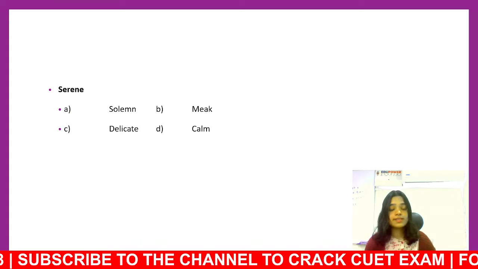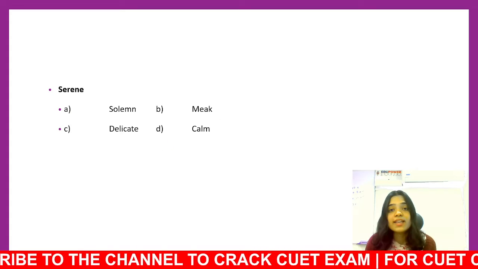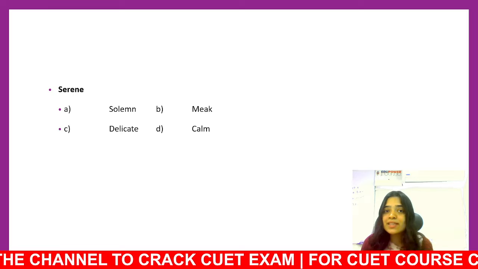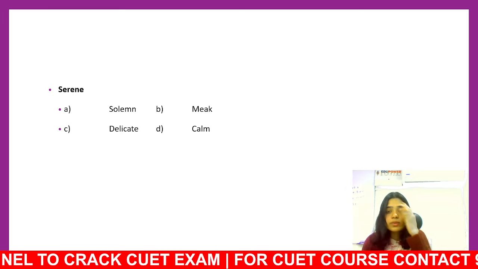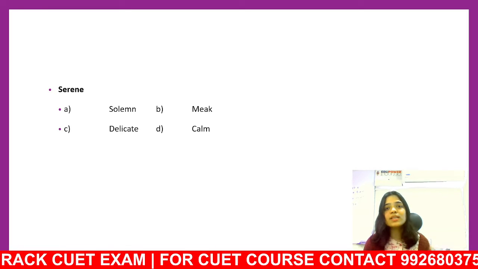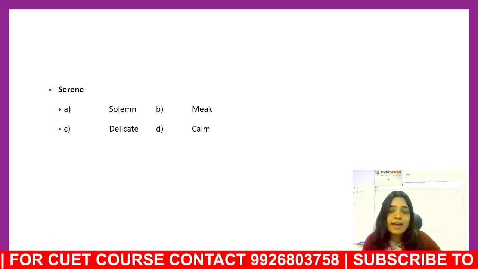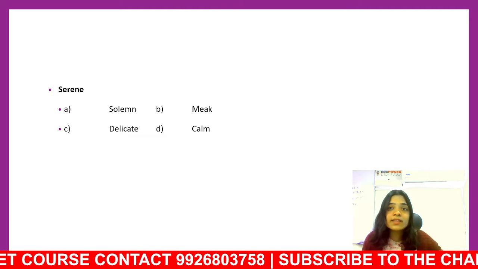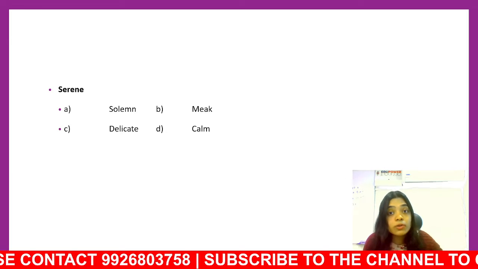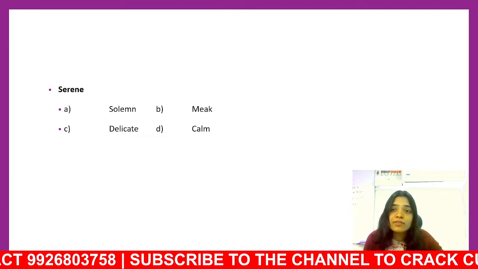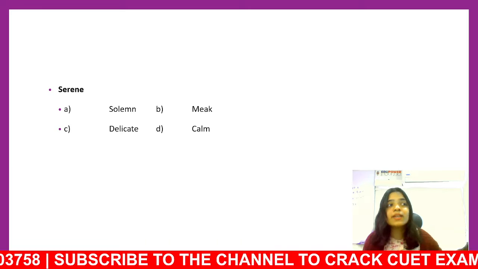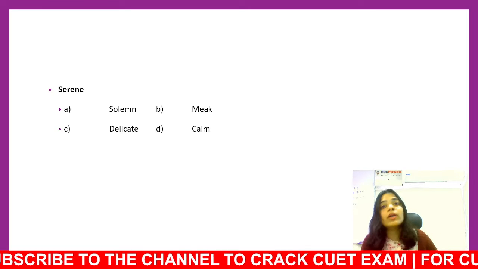Let's move on to the next question. What is serene? What do you understand from the word serene? The word serene is usually used for, it was a serene place. I felt serene in the meditation chamber of the Lotus Temple. The scenery felt serene. I felt serene when I went for a walk in the hills.